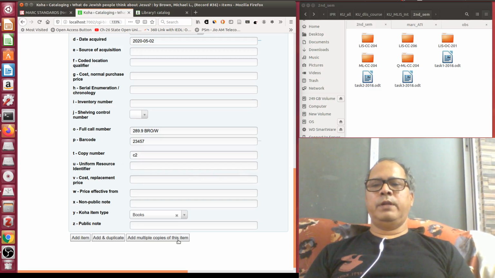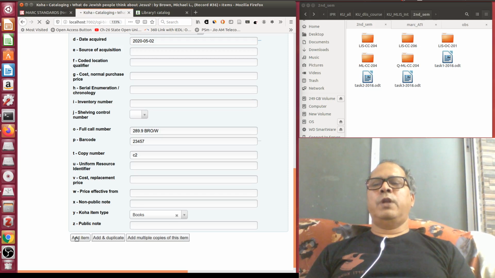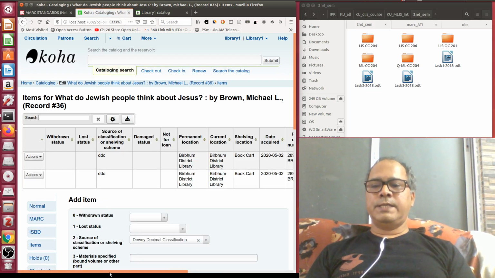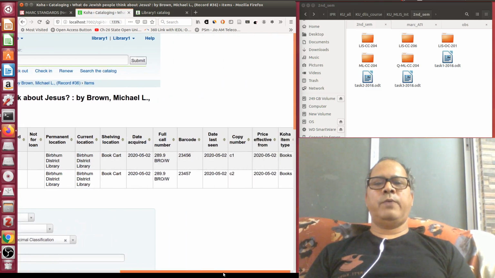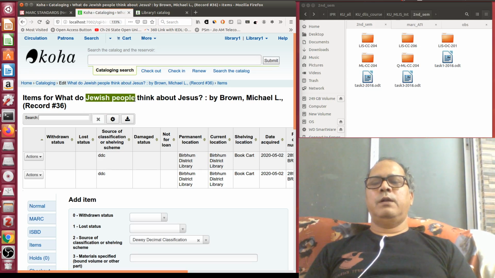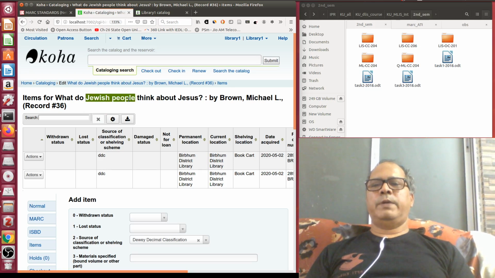So when you have entered all copy related information, I can click add item. So now you see within 2 minutes I cataloged a book available in my library. This is the standard validated MARC record I obtained from Z39.50, and 2 copies I have added. Now the moment I have added this copy, you see, this is the term Jewish people. Now suppose I am copying this particular term.